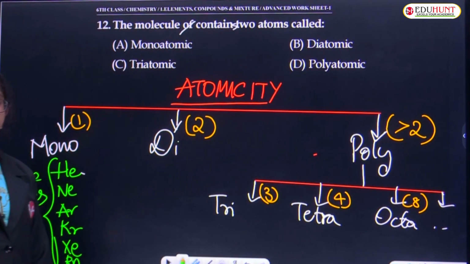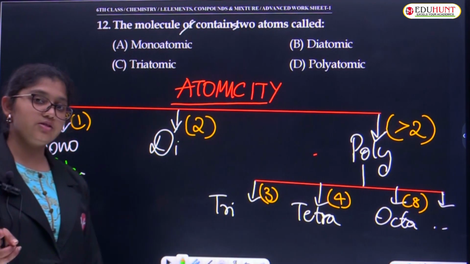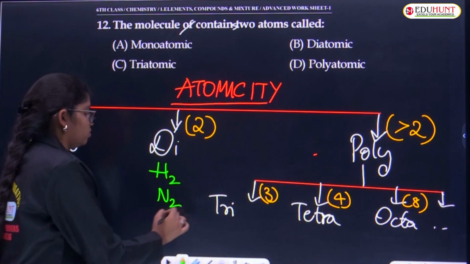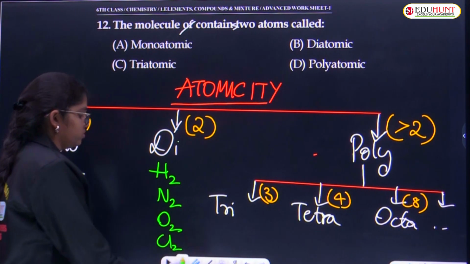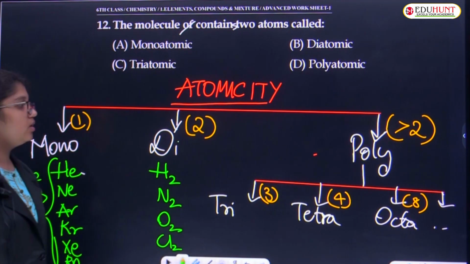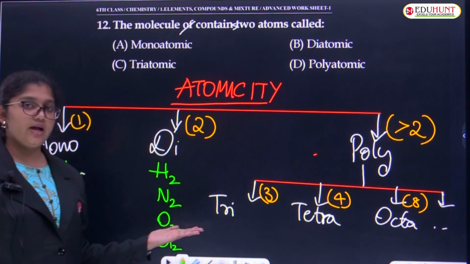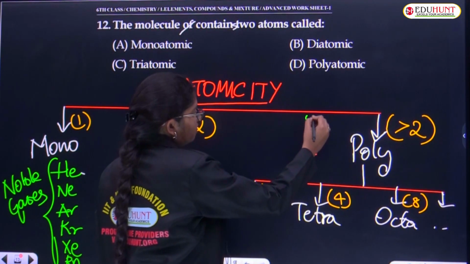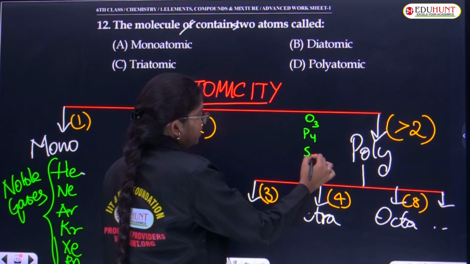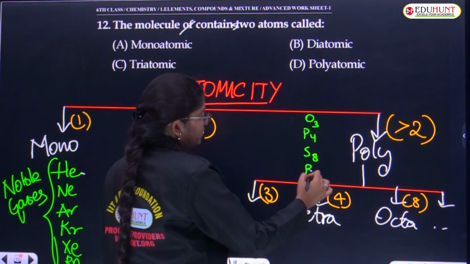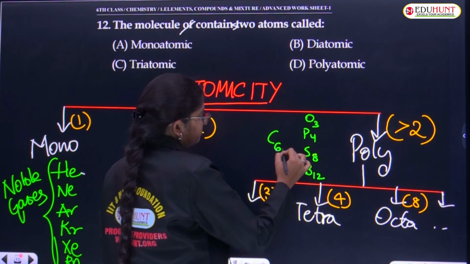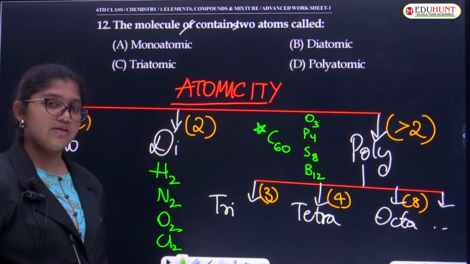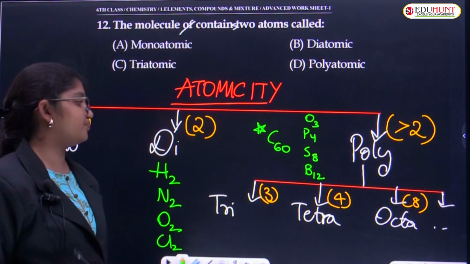What are diatomic now? It contains two atoms in its particular element. Examples are H2, N2, O2, Cl2, etc. Now coming under poly, which means more than two, we do have examples of poly also. Poly examples are O3, P4, S8, B12 and C60. This C60 is called carbon 60, a Buckminsterfullerene. It's a hollow structure.